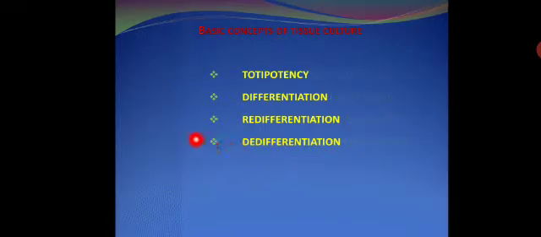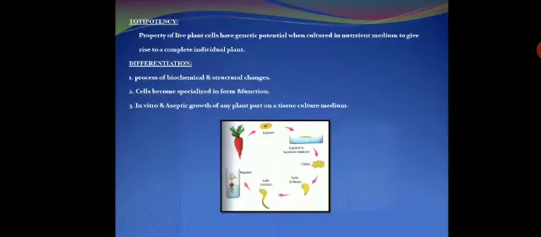We want to study the four basic concepts of tissue culture in a detailed manner. The first basic concept of tissue culture is totipotency. Already you know what totipotency is. Totipotency is the total potentiality, the total ability of a single cell or a tissue to produce a complete individual plant. Toti refers to total, potency refers to potentiality or ability.